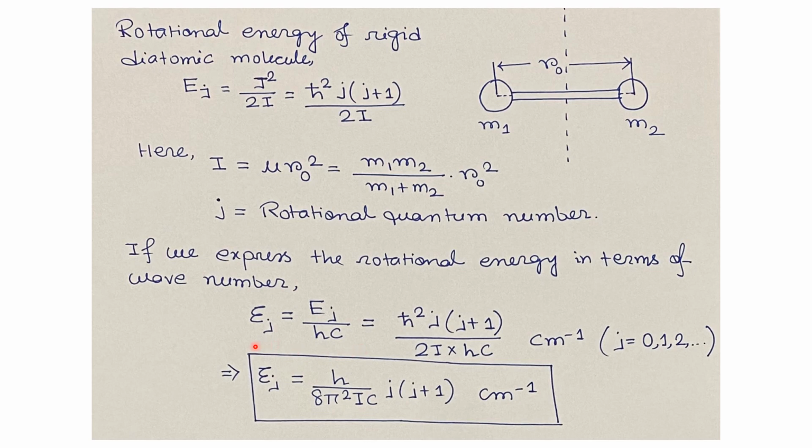So the energy of the rigid diatomic molecule in terms of wave number is equal to h cut square times j into j plus 1 divided by 2I hc with the unit centimeter inverse. Here j can take any positive integer value including 0. So the energy levels of the rigid rotor in quantum mechanics are given by small ej equals h by 8 pi square Ic times j into j plus 1 with the unit centimeter inverse, that is in the wave number.